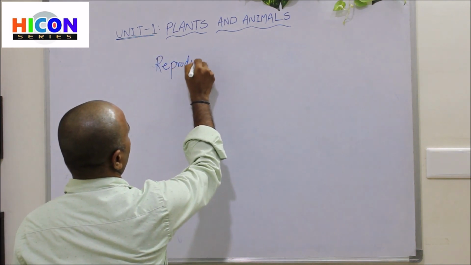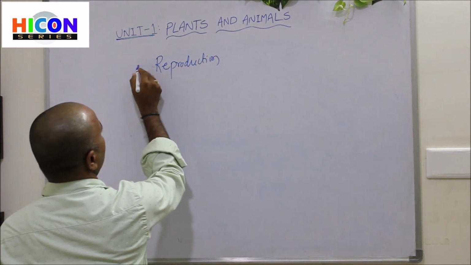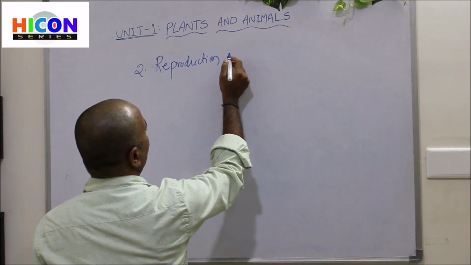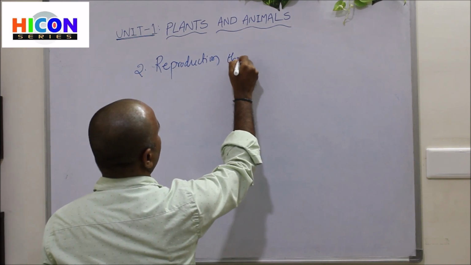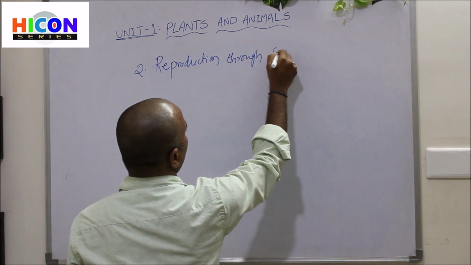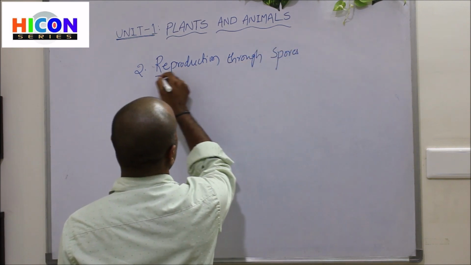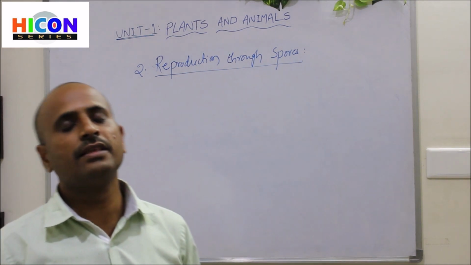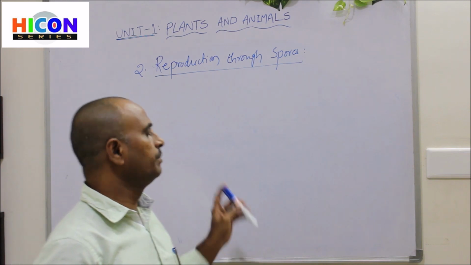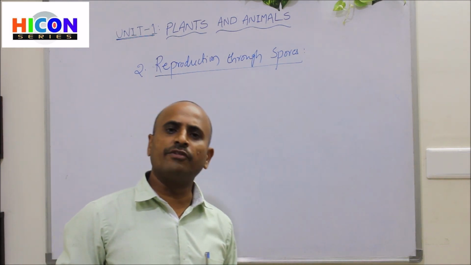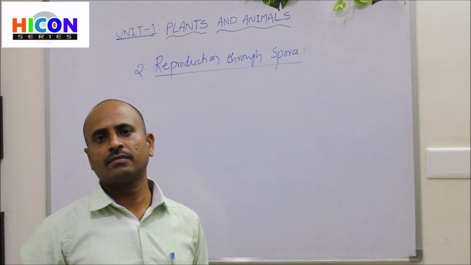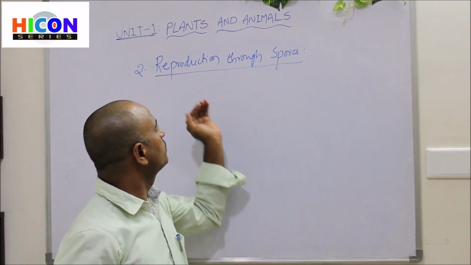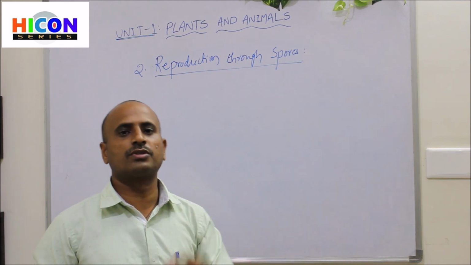So reproduction through spores is the second way of producing new plants. Some plants do not produce any fruits and seeds. In those cases, those plants produce spores.